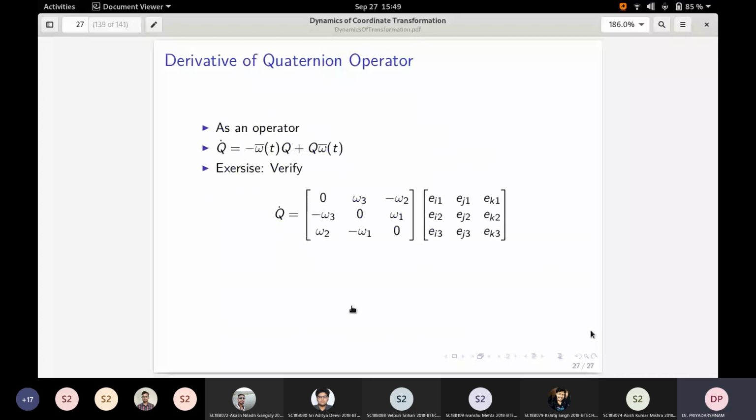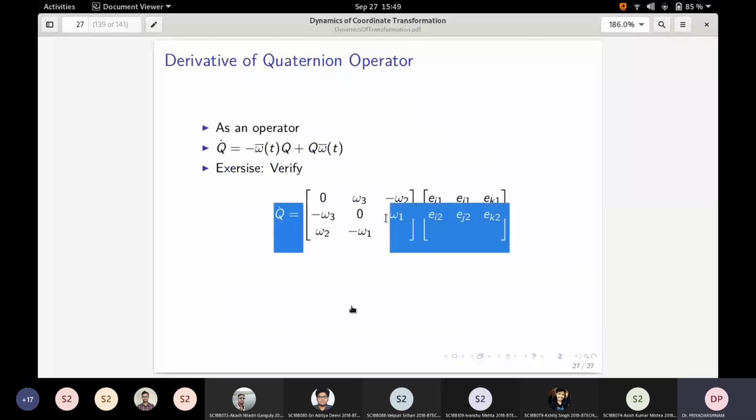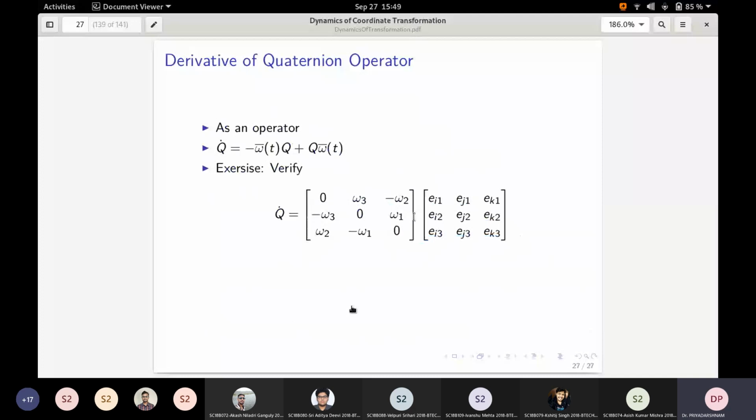I think this expression is slightly reversed. It should be Ei, Ej, Ek multiplied by this matrix, or maybe I had changed the signs. You have to go back and check. There will be some issue here only in this exercise: either this will be the matrix or the minus will come in the matrix. Compare with this: actually what we get is Q times omega. So just go back and check, because we have taken Q star W Q, we should get Q times omega. It is the reverse rotation.